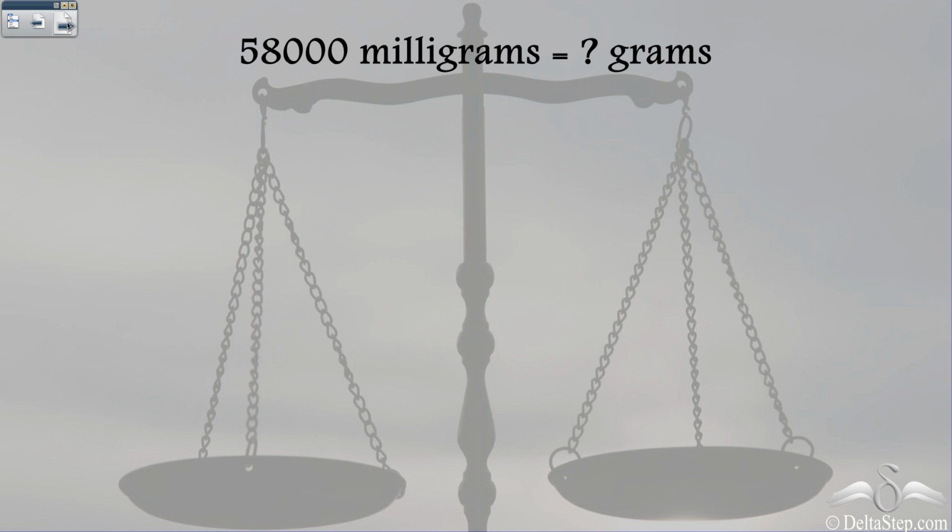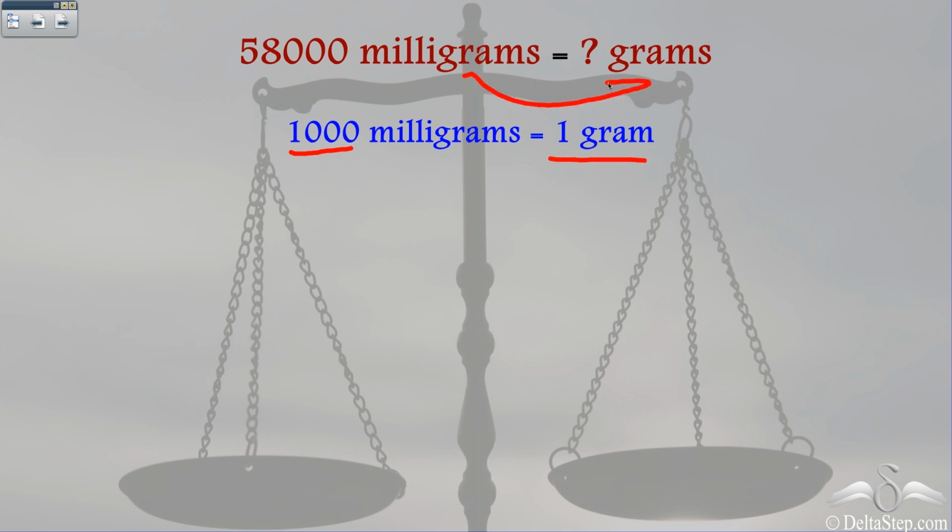Now what about 58,000 milligrams? How much will be that in terms of grams? Again, we know that 1000 milligrams is 1 gram, and we are converting from smaller to a larger unit, isn't it?